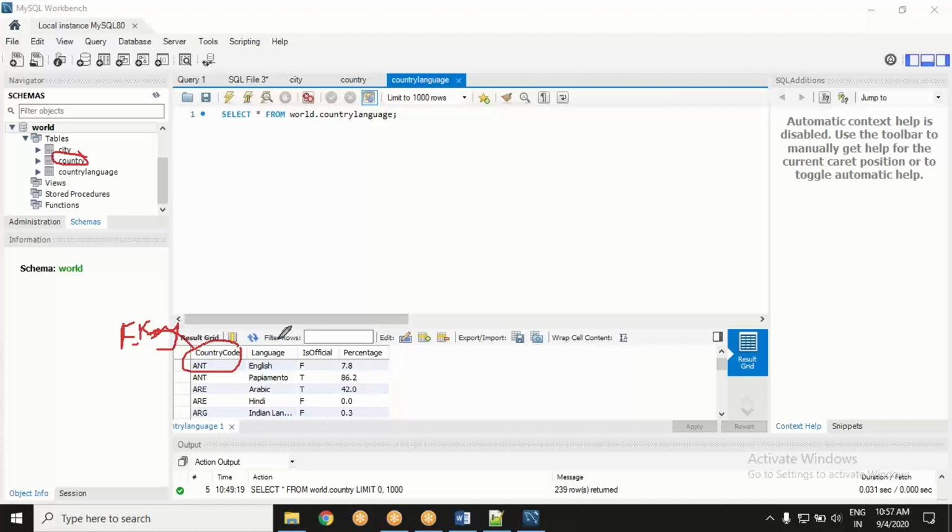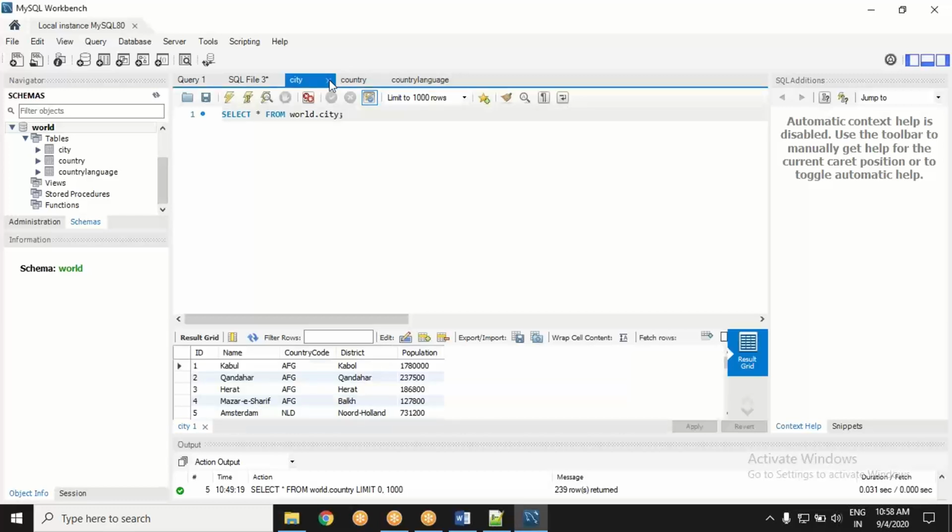Okay. And then there is foreign key, it is this. Then is there any primary key? I don't think so. There is no primary key in this table. Okay, very well. So this is the table. This is the data, hand in hand.